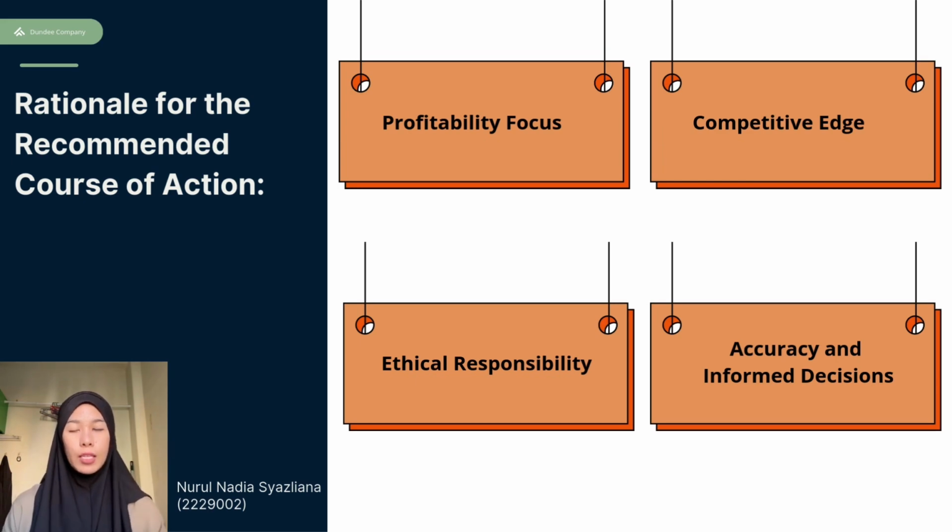Next is competitive edge. The cost control measures and innovations can help Dundee Corporation to stay competitive without solely relying on price cuts. And last one is ethical responsibilities. By implementing accurate costing methods, we can ensure ethical financial reporting and decision making, adhering to the management accounting principles. And by adopting these actions, Dundee Corporation can enhance its financial performance, making more strategic decisions and improve overall profitability in a competitive market.